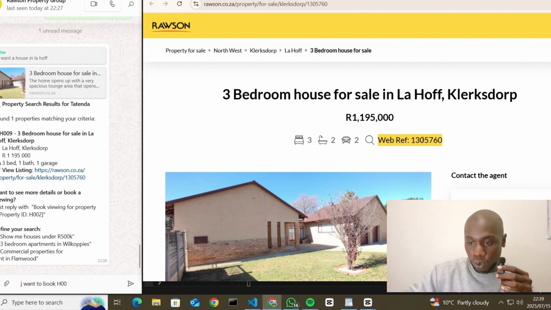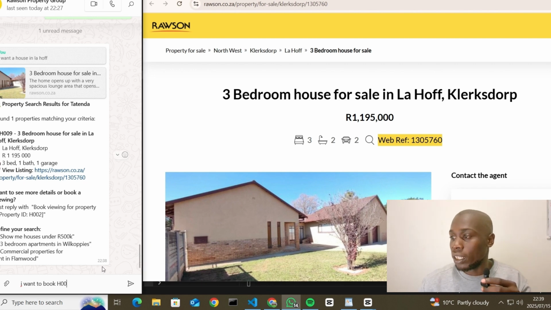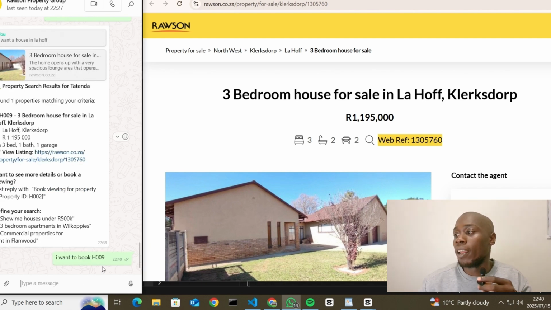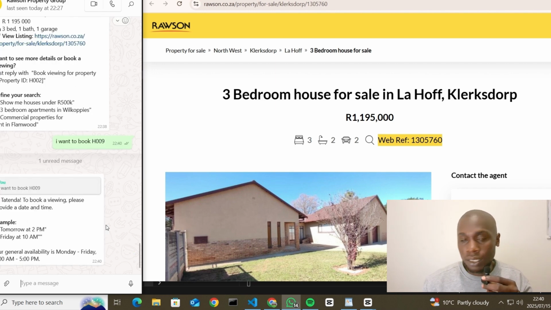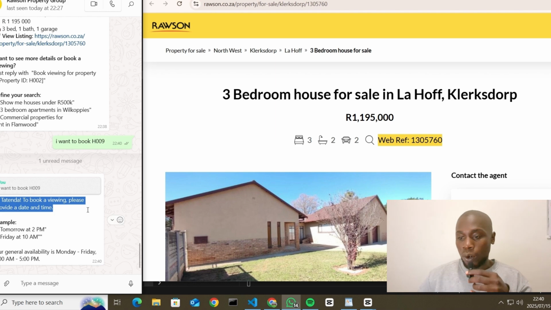In the future we can use the web reference that you guys have, but for the sake of the demo we're just using the property ID as H009. I know we should be using the reference, but for the sake of the demo, please do accept it. I want to book with H009.